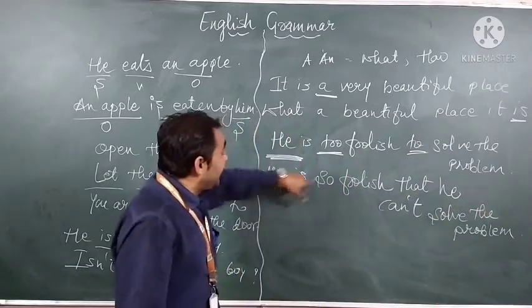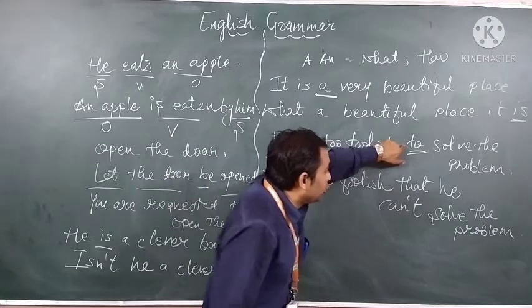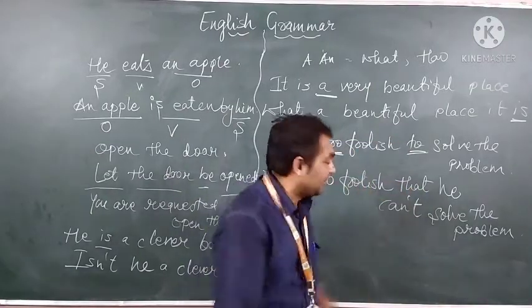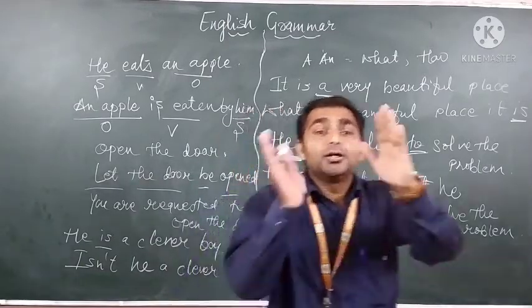One more time I am repeating. Instead of "too", we'll write "so". Instead of "to", we'll write "that". And if the sentence has present tense, we'll write "can't". If the sentence has past tense, we'll write "couldn't".